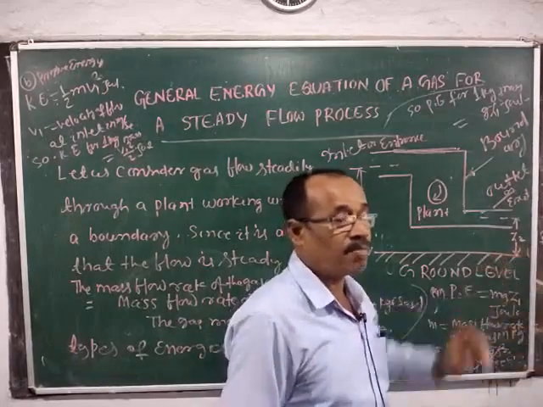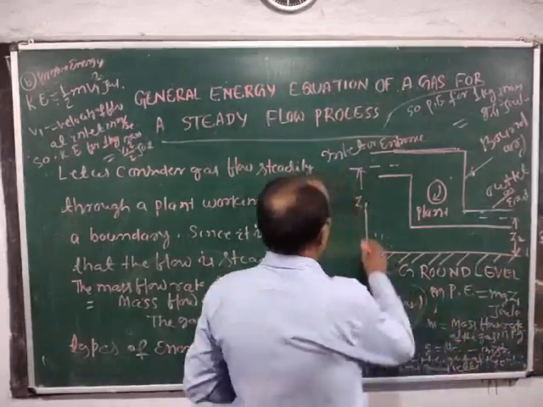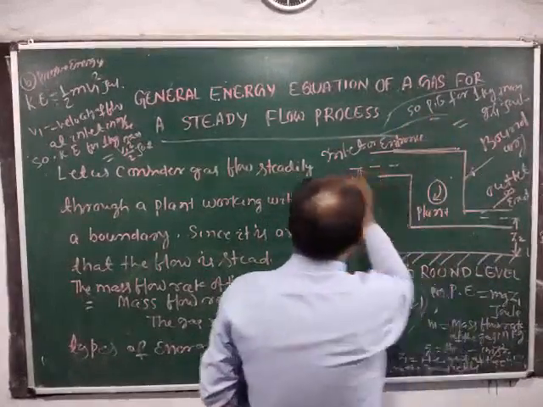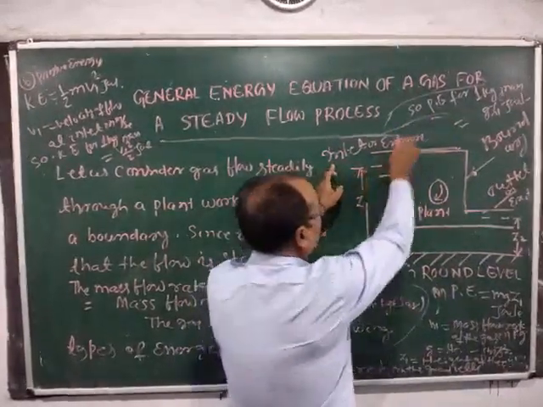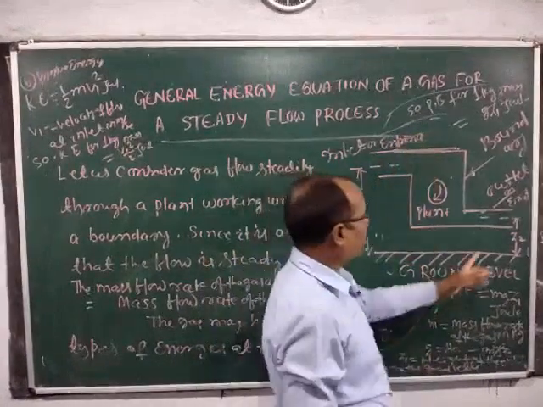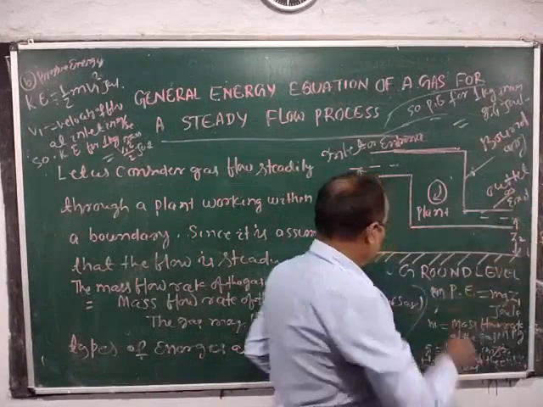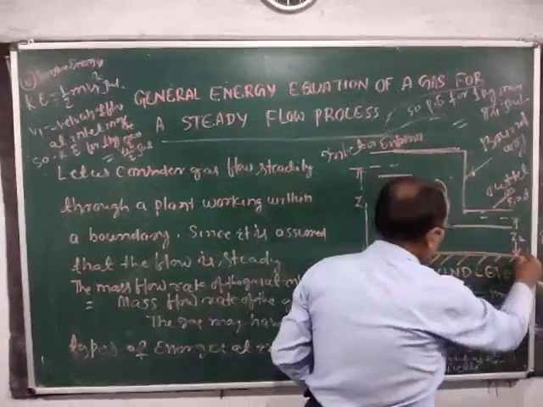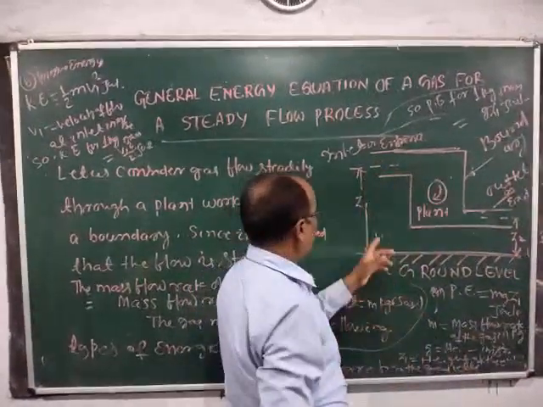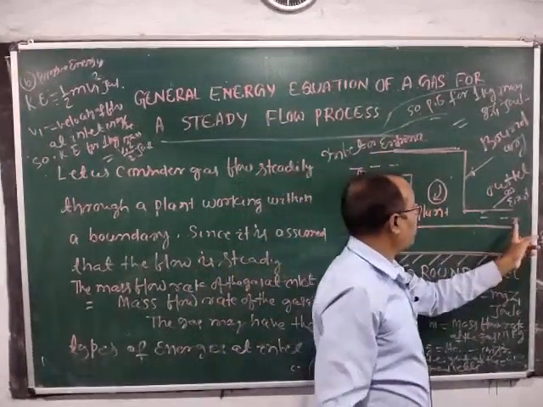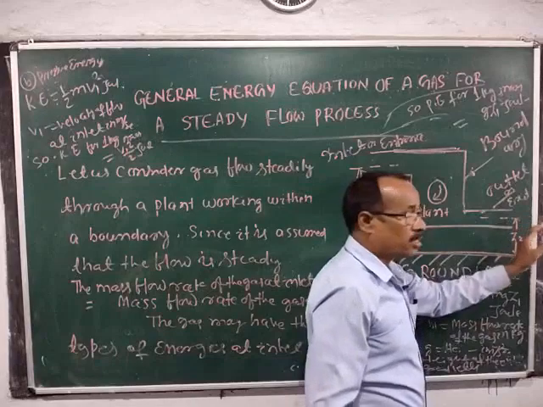In the diagram, this is the inlet or entrance section, and this is the outlet or exit section. This is the ground level. Z1 is the height at the inlet section and Z2 is the height at the outlet section.